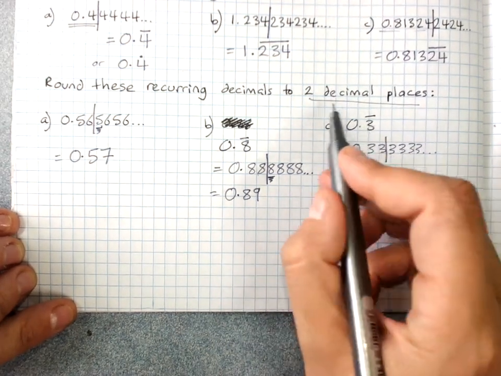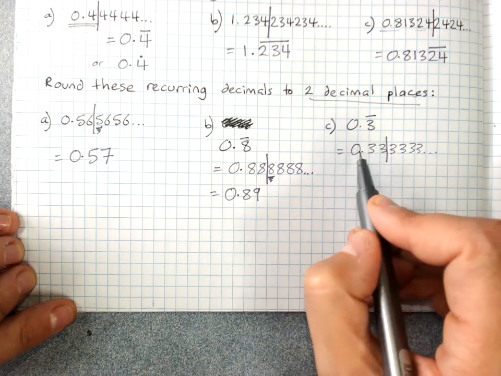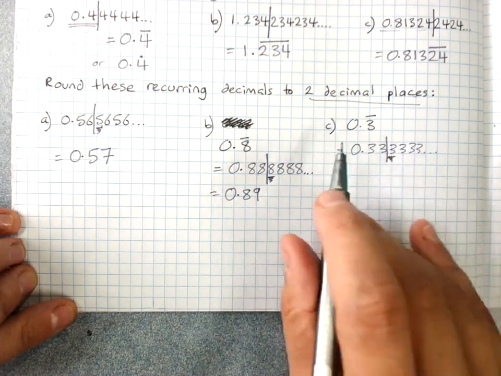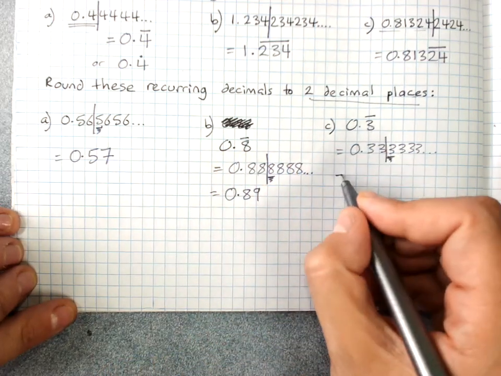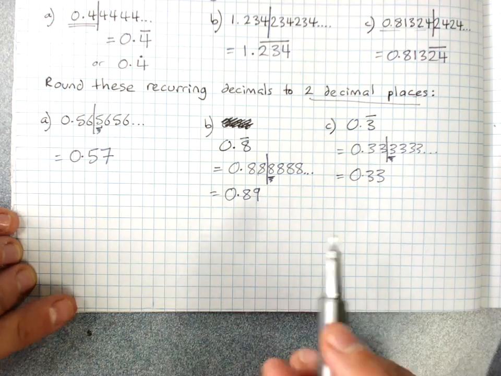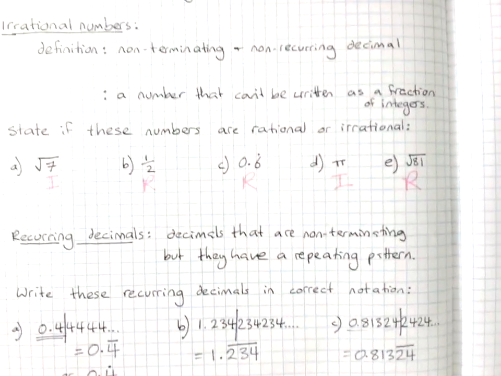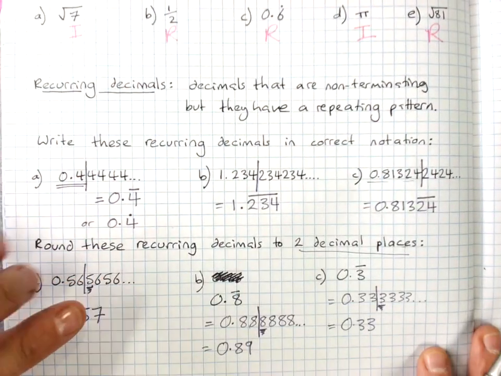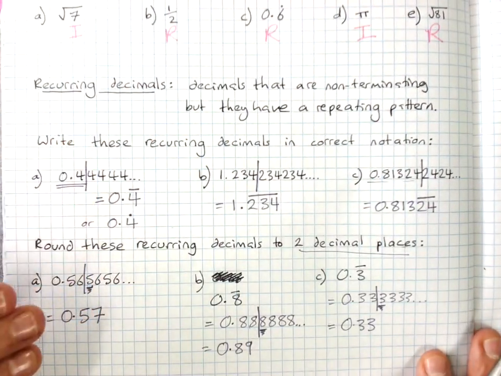Another recurring decimal, write it out in expanded notation. Cut it off after the required number of decimal places, which is 2. Look at the critical digit. Is it 5 or more? No. So we just leave it as we cut it off. So that's a quick overview of rational and irrational numbers and recurring decimal notation and rounding.